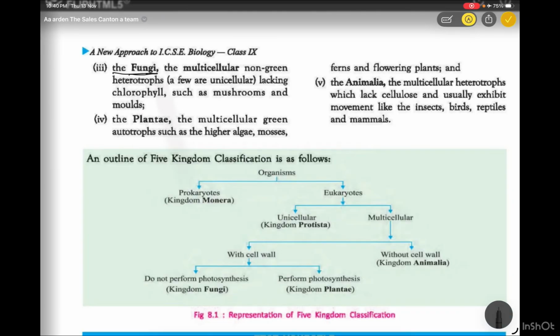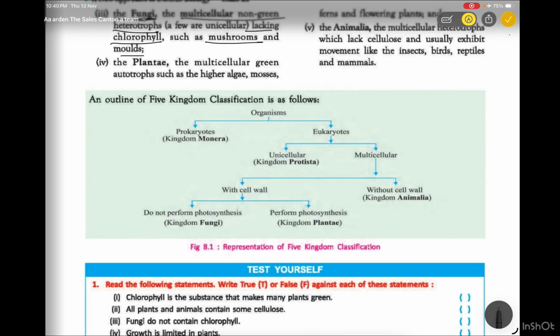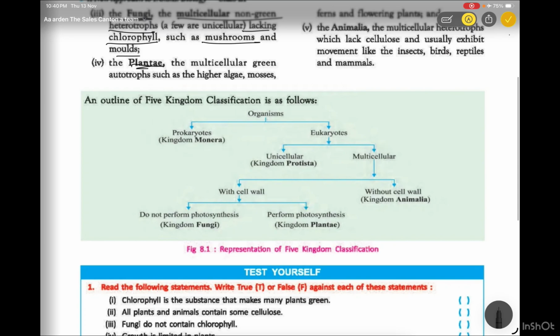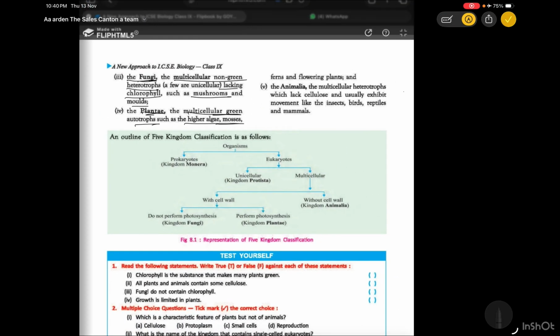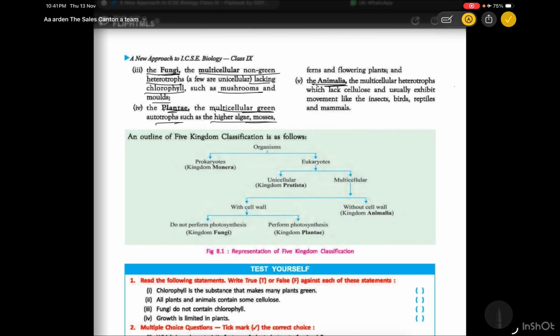The fungi are multicellular non-green heterotrophs, and they lack chlorophyll, such as mushrooms and molds. And the plantae, we know plantae, are multicellular green autotrophs such as higher algae and mosses. And the fifth one is animalia, the multicellular heterotrophs which lack cellulose and usually exhibit movement, like insects, birds, reptiles, and mammals. I have discussed every point like heterotrophs, autotrophs, multicellular, unicellular organisms in before clips, once you check it out.